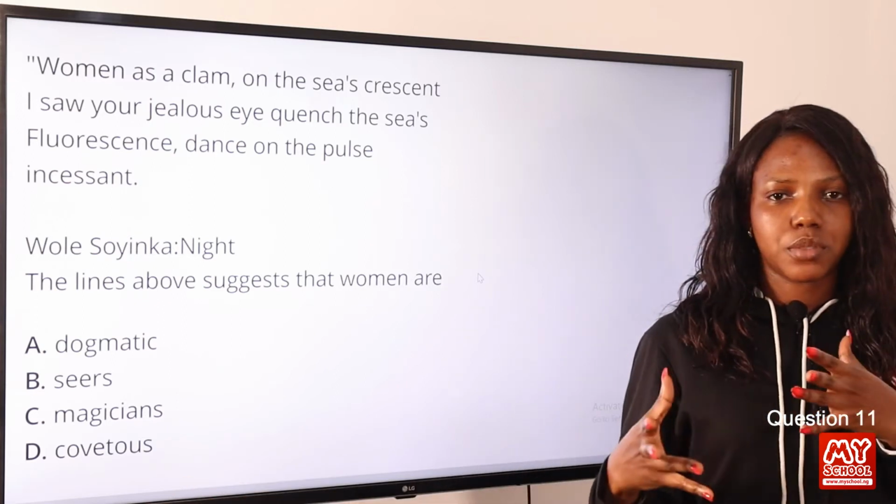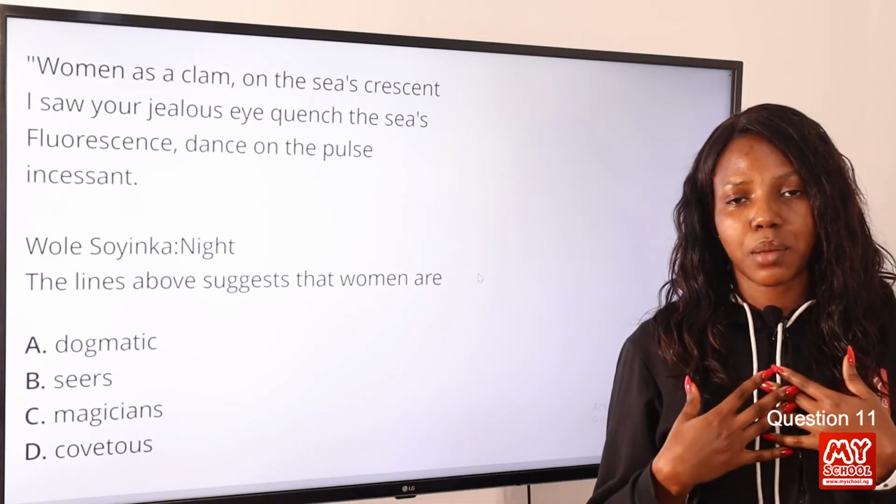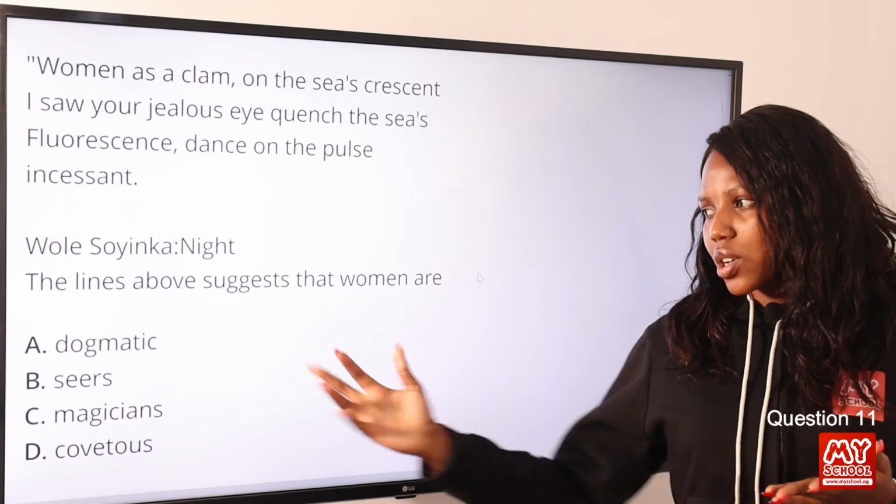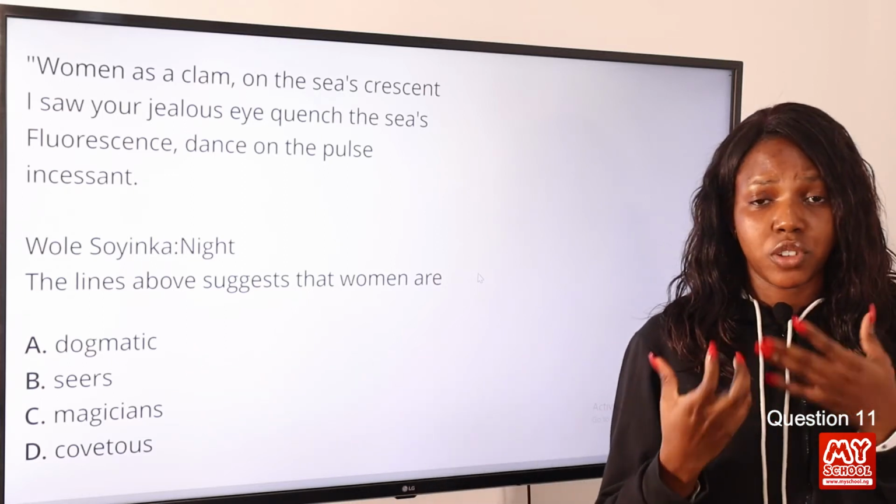Now, what does covetous mean? Covetous is to desire something that belongs to someone else. Let's look at dogmatic. Dogmatic is someone that is opinionated.